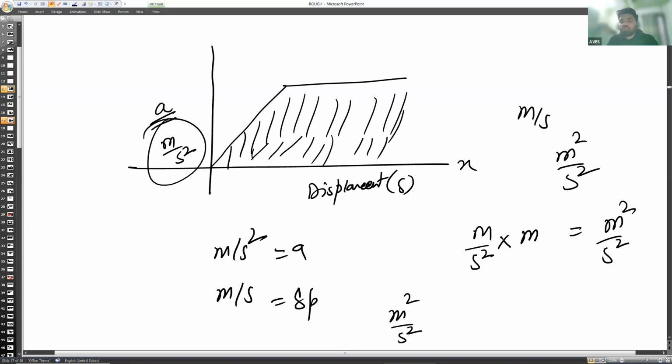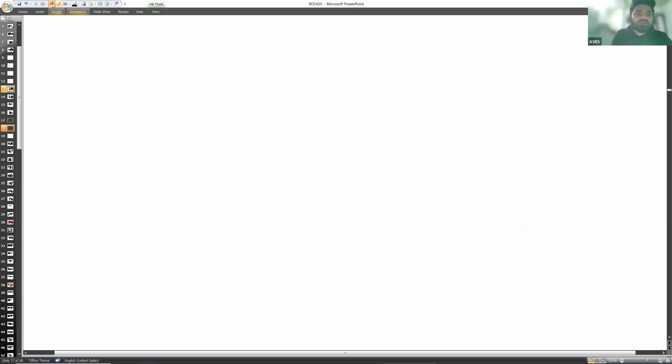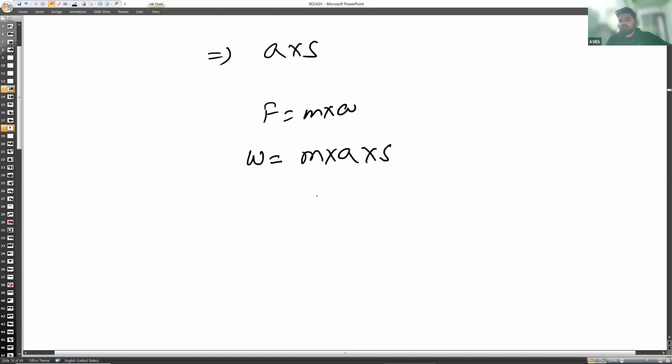So you know that this is the unit for acceleration, and meter is the unit for displacement. Acceleration into displacement, what will it give you? You know it gives work done. Now just come to the point. Acceleration into displacement, what will it give you? You know that force is equal to mass into acceleration, and you need to calculate the work done. So work done is equal to mass into acceleration into displacement.